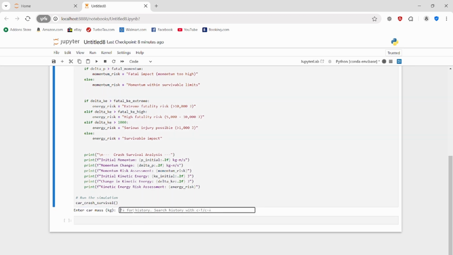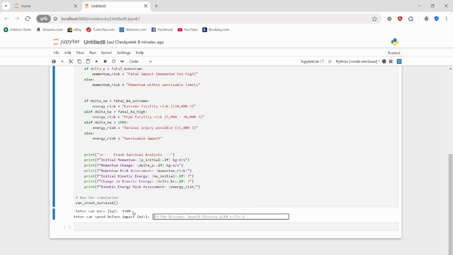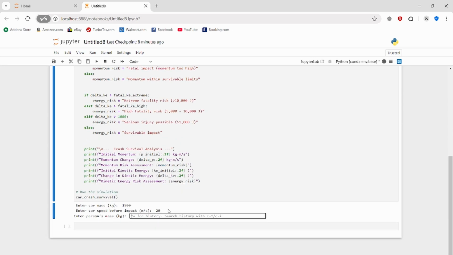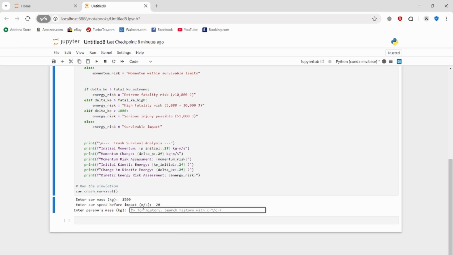Let's take the mass for car A from our previous example. So let's say 1500 kilograms, and then the impact, as we said, was 20 meters per second. And then let's say the person's mass, let's take an average mass, let's say 70 kilograms.